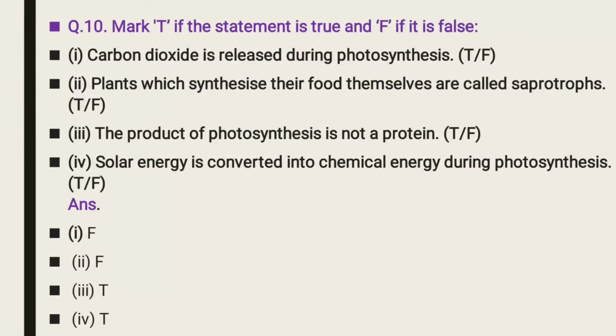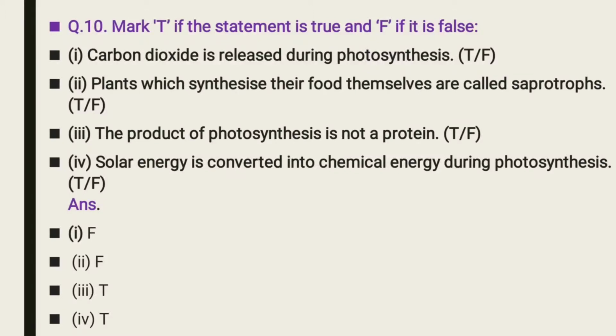Now question number 10. Mark T if the statement is true and F if it is false. First, carbon dioxide is released during photosynthesis. You know the equation of photosynthesis: by using carbon dioxide and water, the products of photosynthesis are glucose and oxygen.